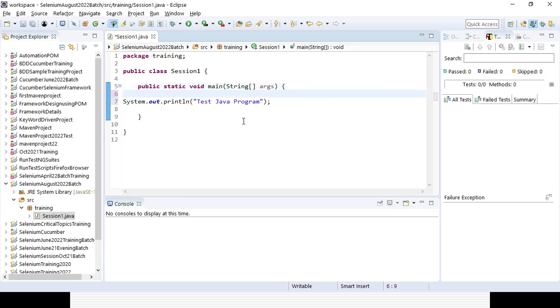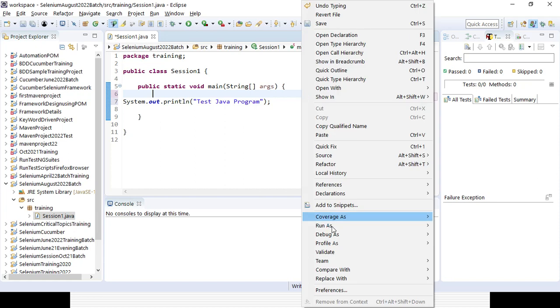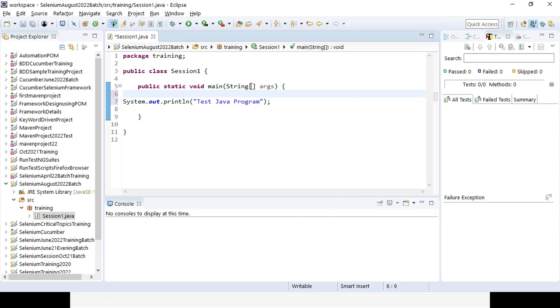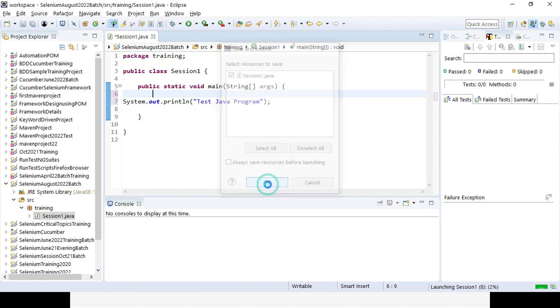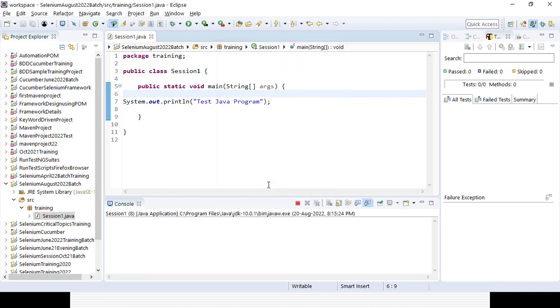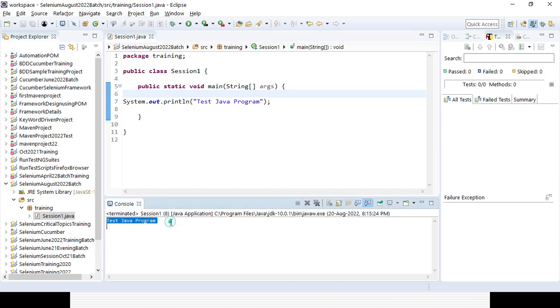Then how can I run the program with the help of Eclipse? There are multiple options. You can right click here, click run as, and Java application. Otherwise there is a run button; you can select it and run as Java application. These are the different options to run it, so that the program will run automatically. If there is any problem, it will show; otherwise it will display the result. If there is any failure, it will show in the console.